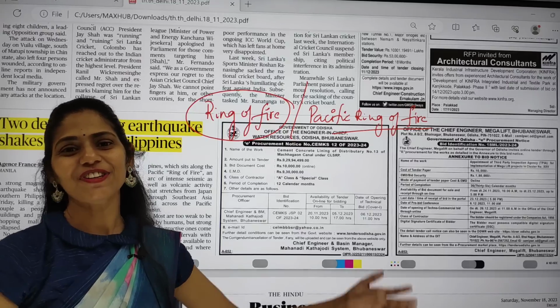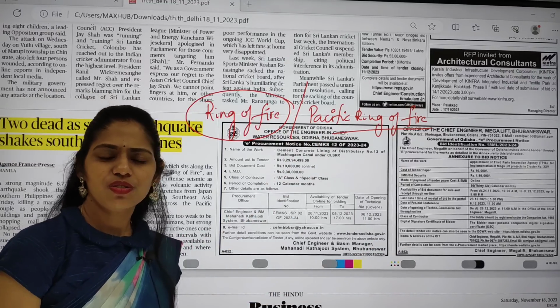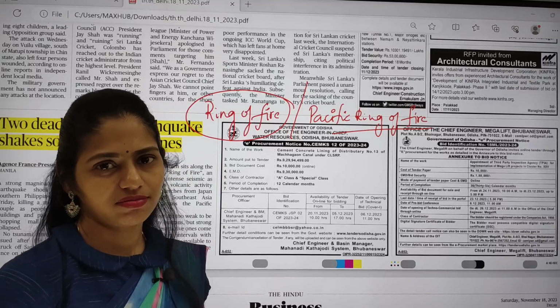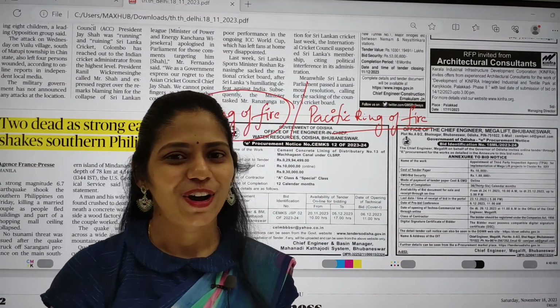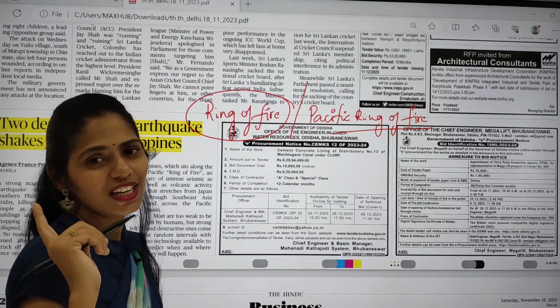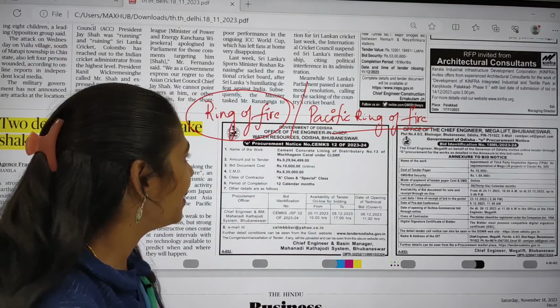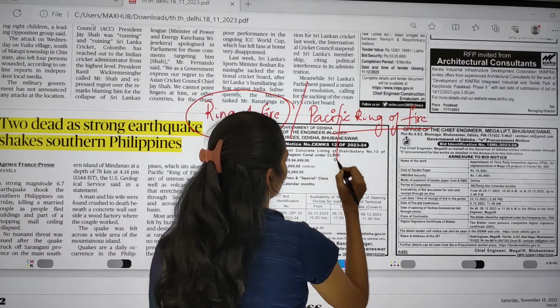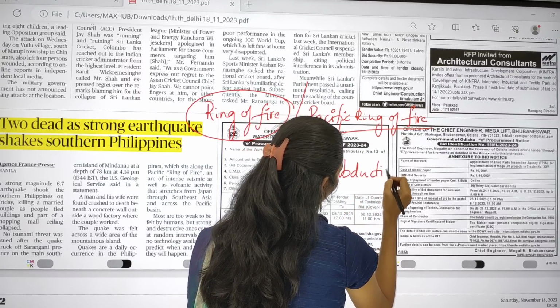Which is the largest ocean? Obviously our Pacific Ocean. So will you accept that in future, around 1000 years after, or 10,000 years after, Atlantic Ocean will be the largest ocean compared to this Pacific Ocean, because in this Pacific Ocean we have subduction of plates.